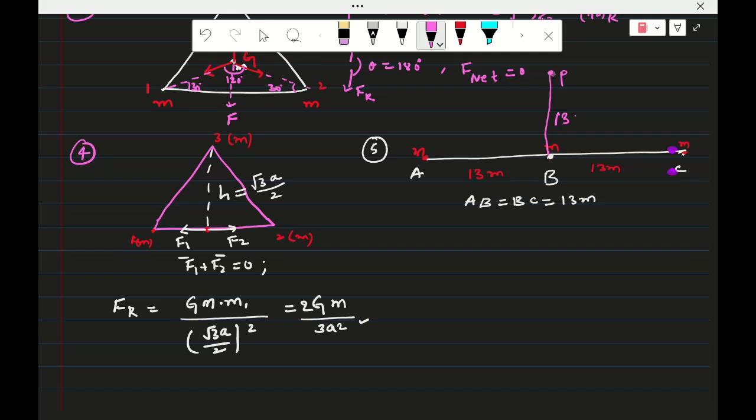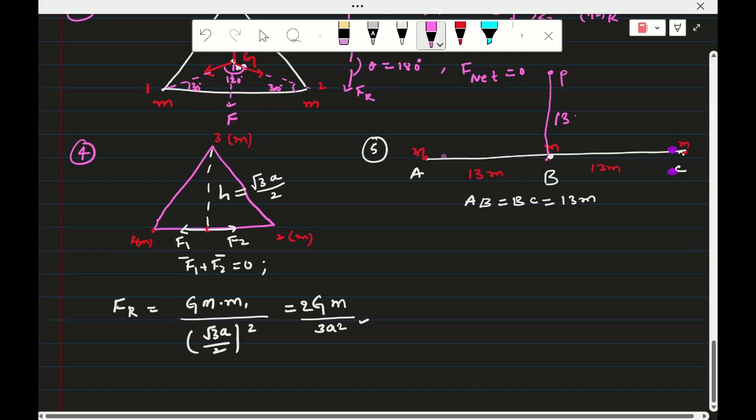At A, B and P the same mass is placed, and the perpendicular bisector is given, so this angle is 90. Very important. Now see, this is the distance between A and P. The force is like this, here also like this, and here like this.